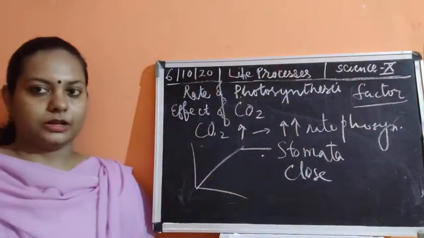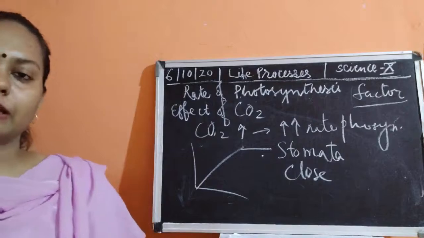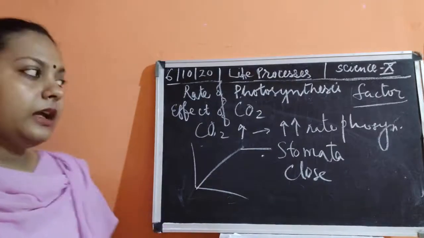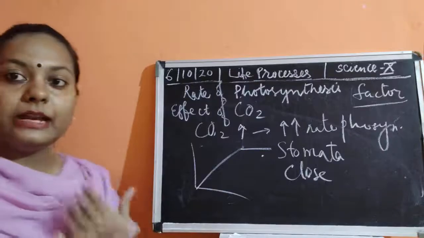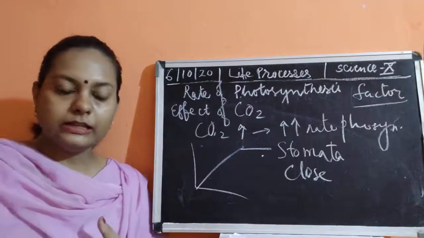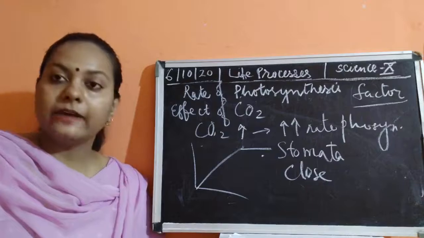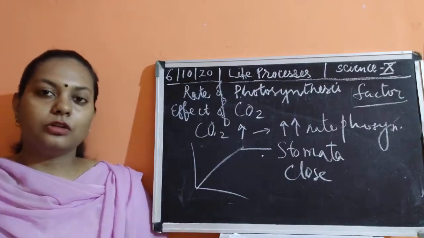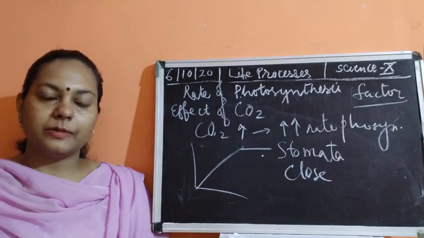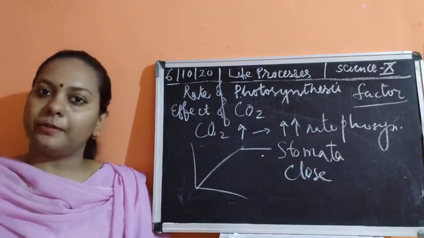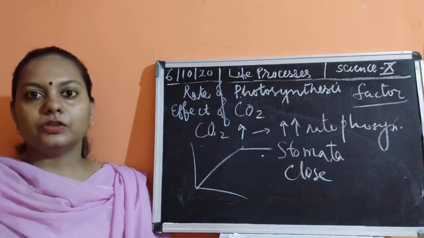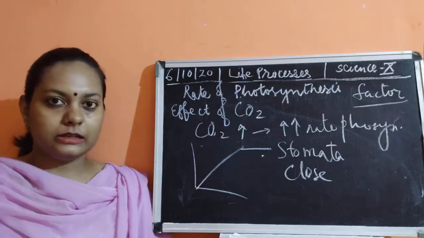So stomata closure occurs. Fine, stomata बंद हो जाते हैं अगर ज्यादा अमाउंट में कार्बन डाइऑक्साइड प्रेजेंट होगी तो. Okay. See, just relate the things. How you can relate the things? It's very easy. We have talked about the light intensity which is directly related with the chlorophyll. है ना, chlorophyll जब भी रहेगा इसका मतलब है कि it is responsible for the entrapping of the sun's energy. तो जब chlorophyll present है तो light intensity से ही ये related है.